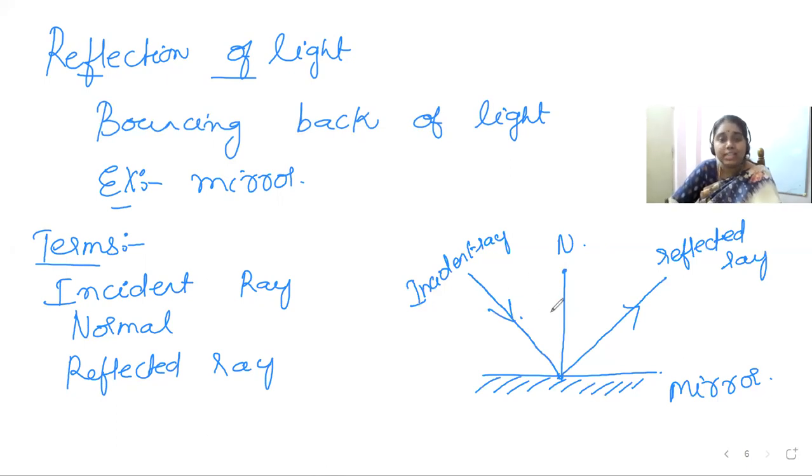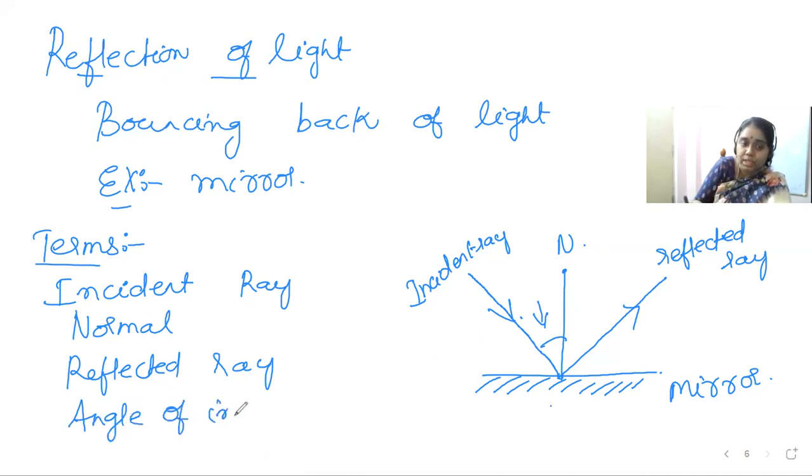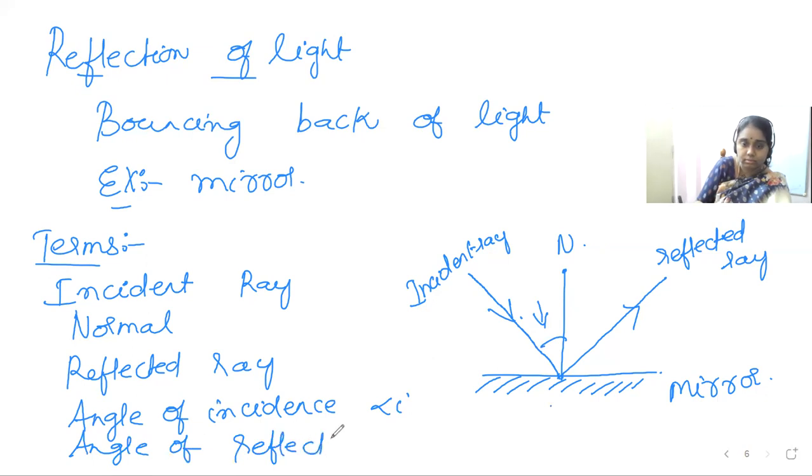Now there are two more terms used in reflection of light: angle of incidence and angle of reflection. Angle of incidence is the angle made by the incident ray with the normal. Generally it is represented by small letter i. Now, angle of reflection.